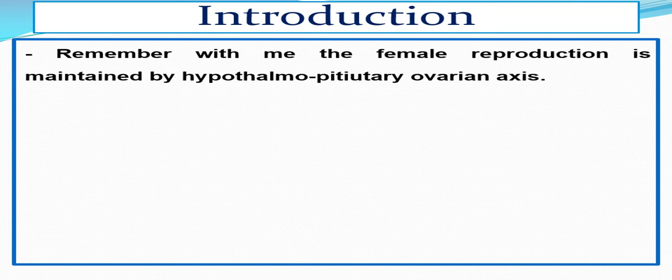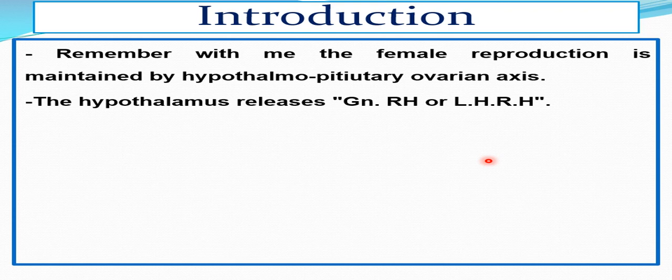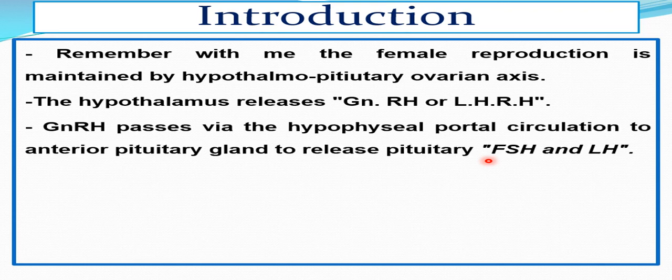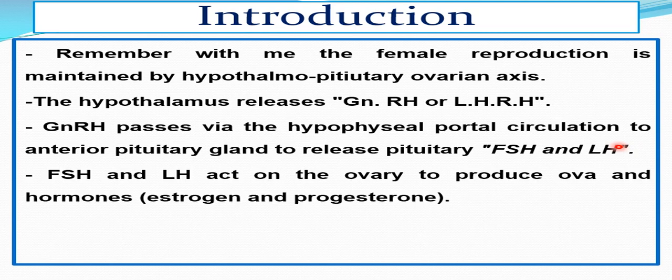Regarding the start of the female's reproductive life, it starts at puberty by action of the hypothalamo-pituitary-ovarian axis. If you remember, the hypothalamus produces gonadotropin-releasing hormone, which is also termed luteinizing hormone releasing hormone, as it stimulates LH more than FSH release. This gonadotropin releasing hormone passes via the hypophyseal portal circulation to stimulate the anterior pituitary for release of FSH and LH.